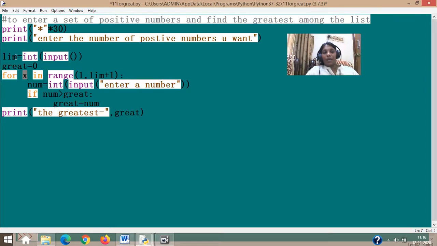Why lim plus 1? If I give here 8, it should have 8 numbers now. So it should be always 1 greater than the original. So I am giving lim plus 1. If I am giving 8 as lim itself there, it will be always 1 less than the original value.